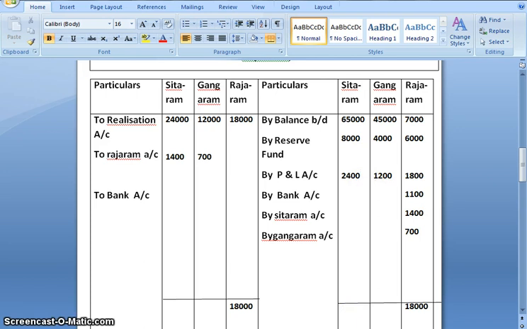Credit side is more. So on adding, I get 75,400 for Sitaram. On subtracting 24,000 and 1,400, the final payment to bank account would be 50,000.